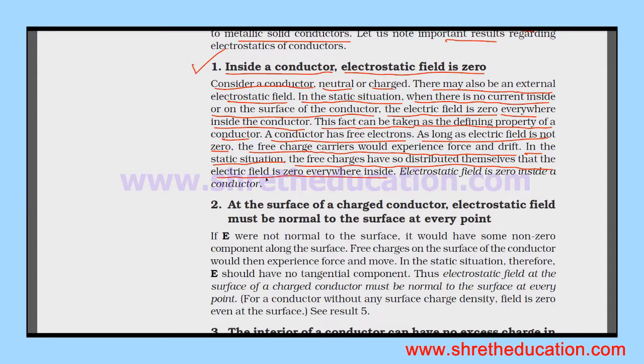When the free charges distribute themselves, the electric field inside the conductor is zero. The electrostatic field is zero inside a conductor, and this is an important point.